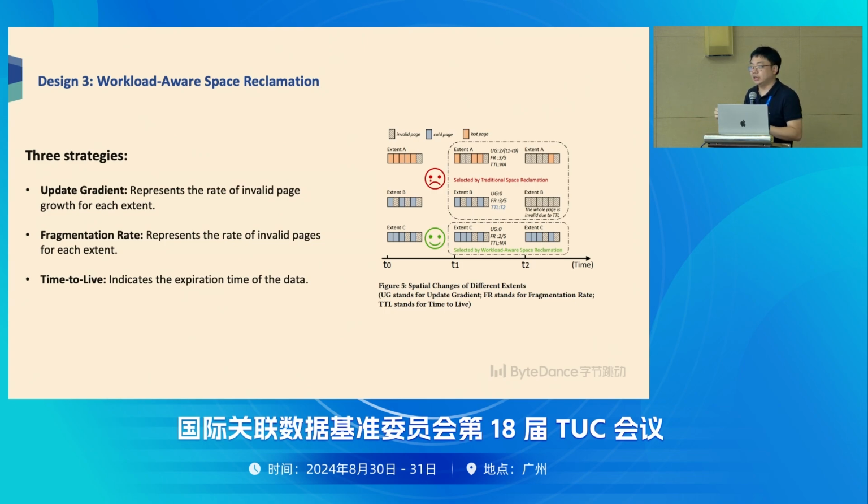Another is that a video published by a very famous person like Lady Gaga may get more like clicks than other people's videos. So naturally there is a hot and cold data distribution. Meanwhile, in ByteDance, for instance in recommendation, we sometimes have a TTL, which means we only capture the users' like behavior of the last week or last month. So sometimes we do not need to record the data forever.